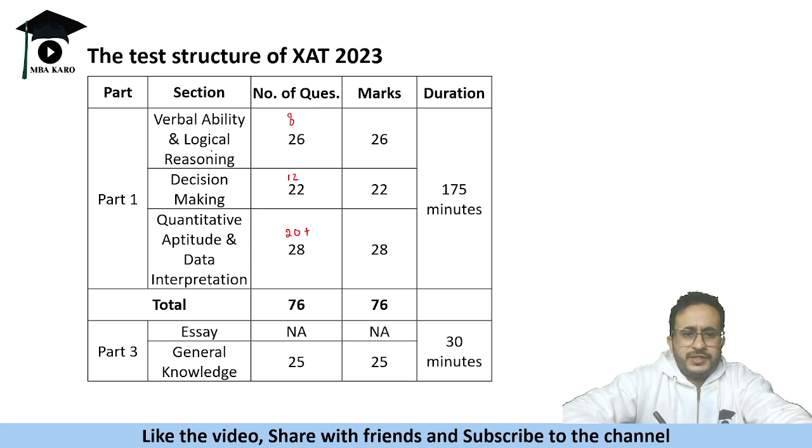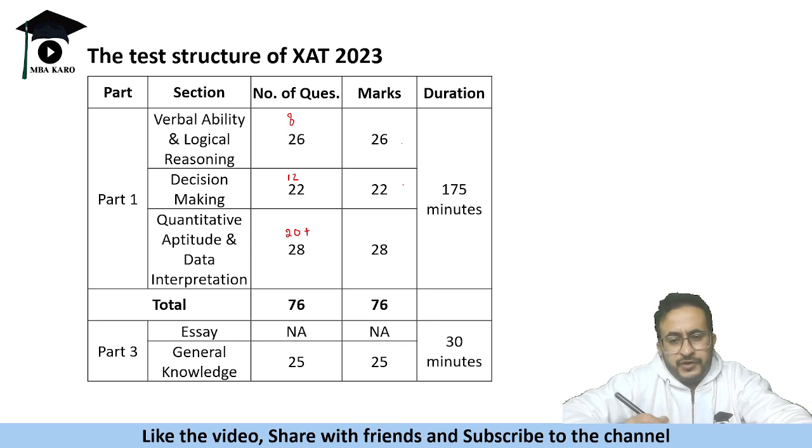So just try to understand that you can maximize your score in one or two of the sections. Let us say you are a verbal person, your verbal ability is very strong, so you can devote a significant amount of time out of these 175 minutes. Let us say you give 80 minutes to this section, and you scored well on this, and then 40-45 minutes here. So you can play around with that. You can attempt this paper strategically, unlike CAT. You can deploy a better strategy than CAT.